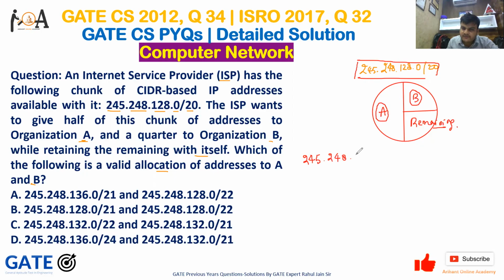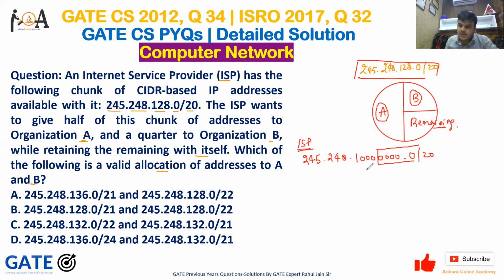The 128 we can write as 10000000, and then .0, consisting of the complete 8 bits, and then /20 we have. So this is our original IP address, which the ISP has, the ISP's CIDR block.